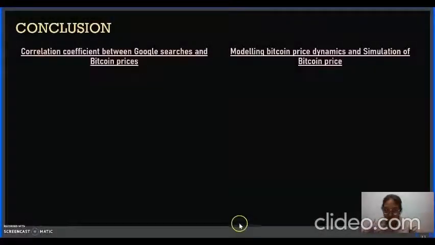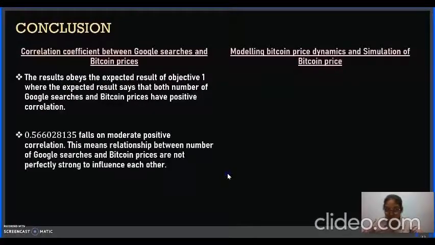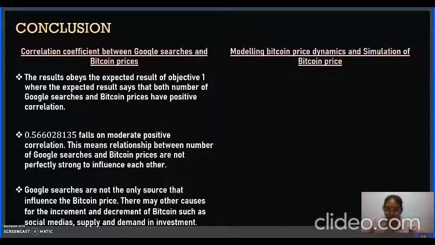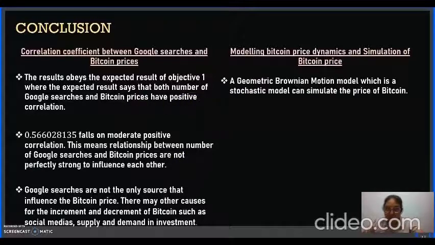Moving to the conclusion. For the correlation coefficient between Google searches and Bitcoin prices, the result is 0.56602, which falls in a moderate positive correlation. This means the relationship between the number of Google searches and Bitcoin prices is not strong enough to influence each other perfectly. Google searches are not the only source that influences Bitcoin prices.